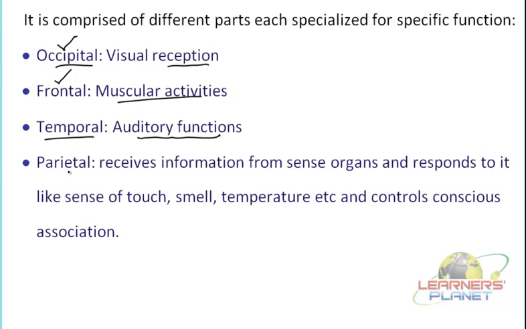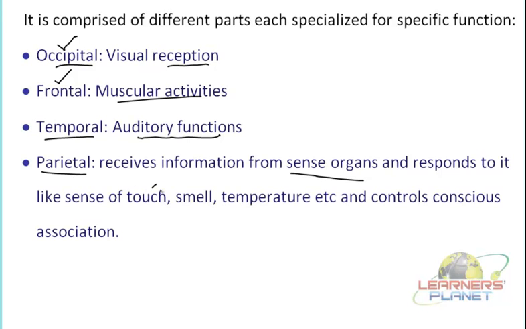The next part is the parietal lobe. The parietal lobe receives information from different types of sense organs, like those present in the skin or other parts. All these senses are observed and interpreted by the parietal lobe.